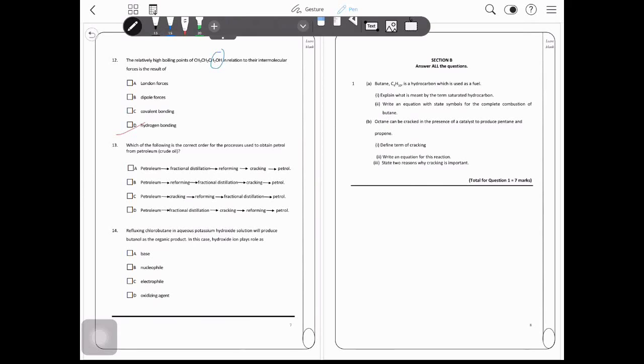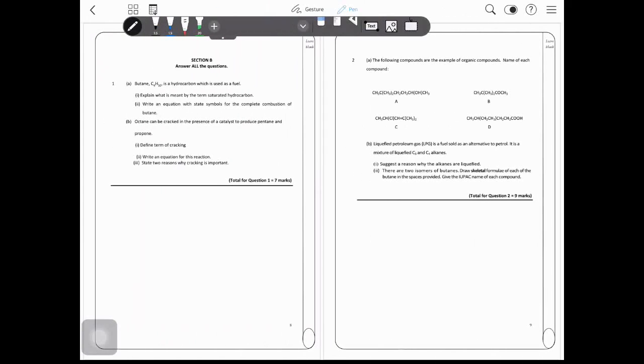Which of the following is the correct order for the process used to obtain petrol from crude oil? First, the petroleum needs to undergo fractional distillation, and after that it can undergo cracking to change it into smaller molecules, and then we can reform them to reduce the knocking. Then you have your petrol. So the answer is D. Refluxing chlorobutane in aqueous potassium hydroxide solution will produce butanol as the organic product. In this case, hydroxide ion plays a role as a nucleophile.